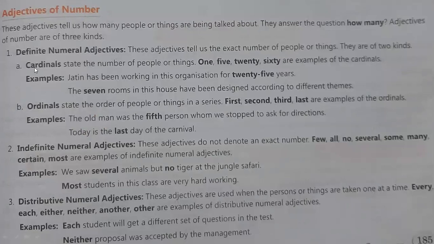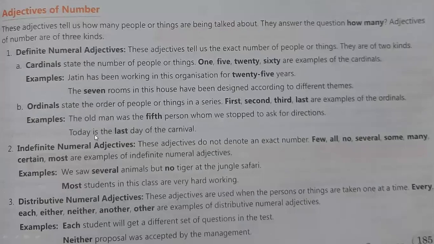So you know, cardinal numbers are like 1, 2, 3, 4, 5, like counting. And ordinal numbers are like first, second, third, fourth, fifth, after which we are using st, or second nd, or third rd, or fifth th. Wherever you are using these kind of additional things, these are known as ordinals. And cardinal numbers are like 1, 2, 3, 4, 5, like counting.